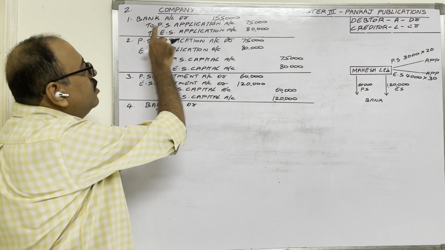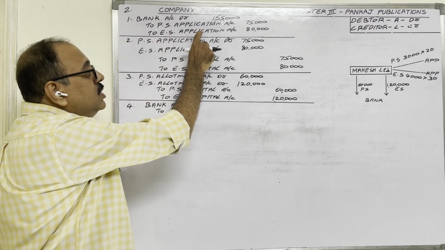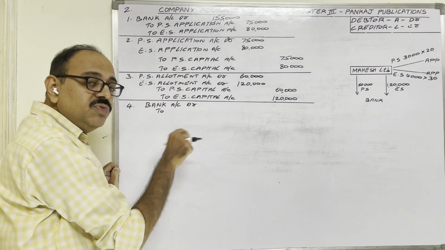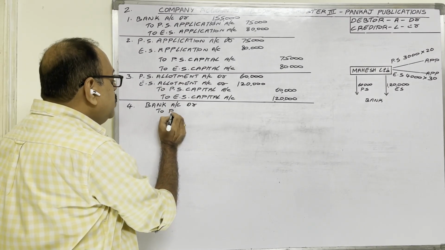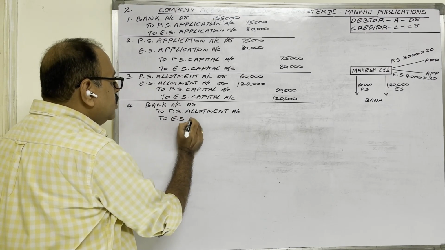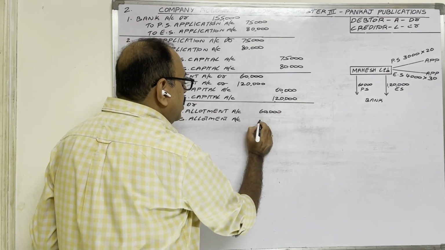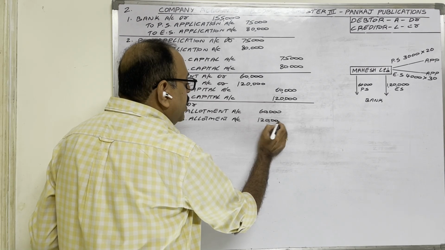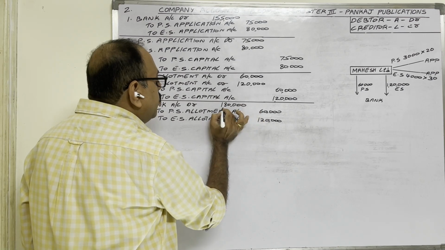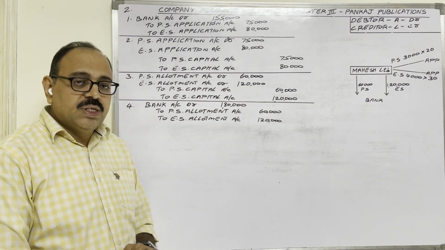In the first entry, we created preference share application account and equity share application account. Similarly, in the fourth entry, instead of application accounts, we should credit allotment accounts: preference share allotment account and equity share allotment account. These two amounts, 60,000 for preference shares and 1,20,000 for equity shares, total 1,80,000, are deposited into the bank account. Therefore, debit bank account with 1,80,000 rupees.